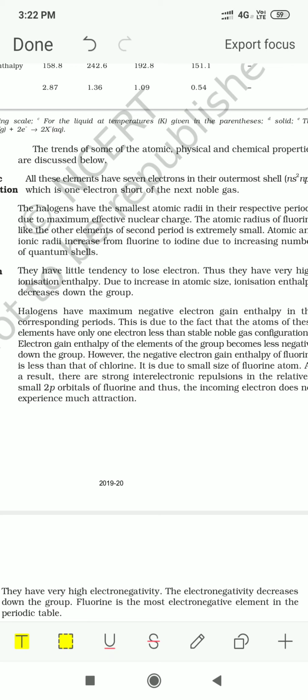Fluorine shows an exceptional behavior. It should have the largest value of electron gain enthalpy, but it has been found to have a small value. Then we have chlorine, which has a large negative value of electron gain enthalpy, and after chlorine this value keeps decreasing. In fluorine, the value is small because of the small size of the fluorine atom. There are large inter-electronic repulsions.